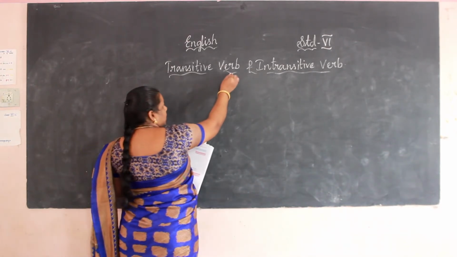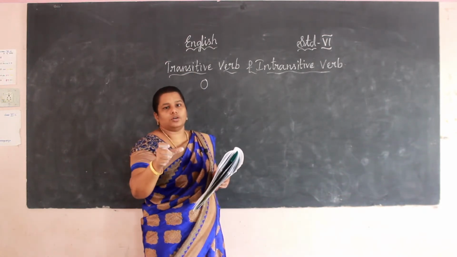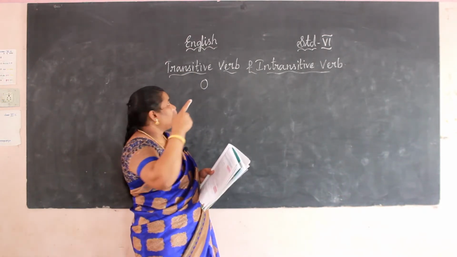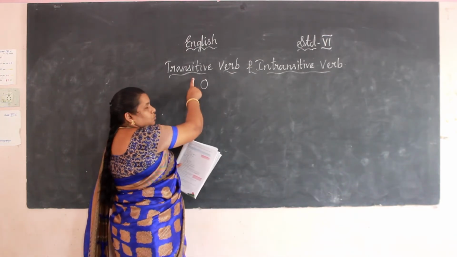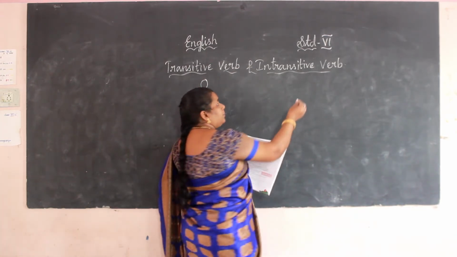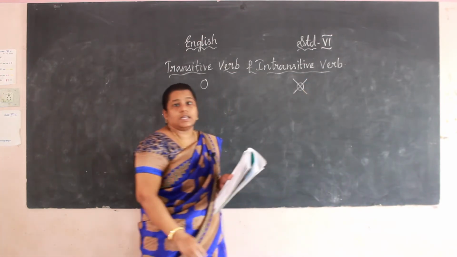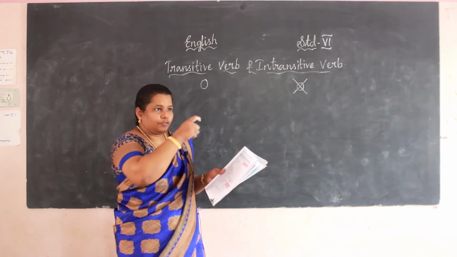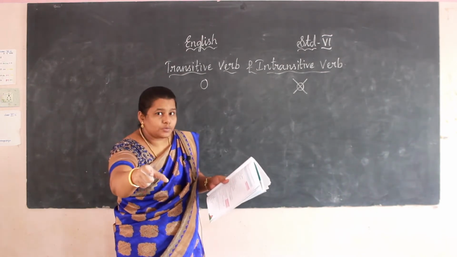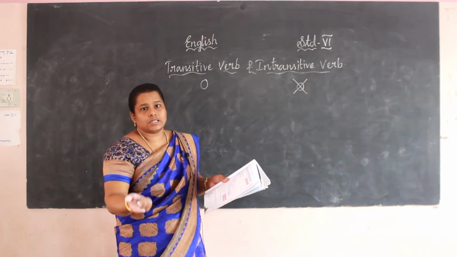If the verb has an object, it is a transitive verb. If it doesn't have an object, it is an intransitive verb. Very easy, right? If there is an object in the sentence, it is transitive. If there is no object, it is intransitive.